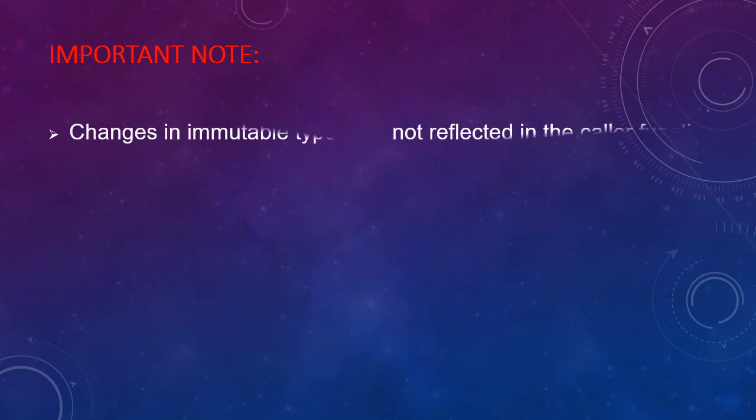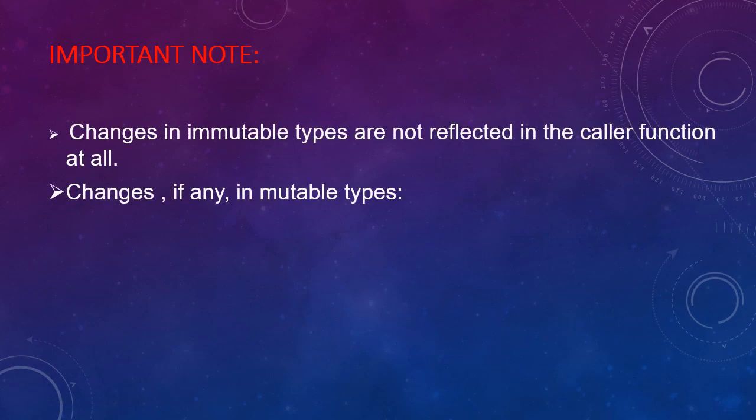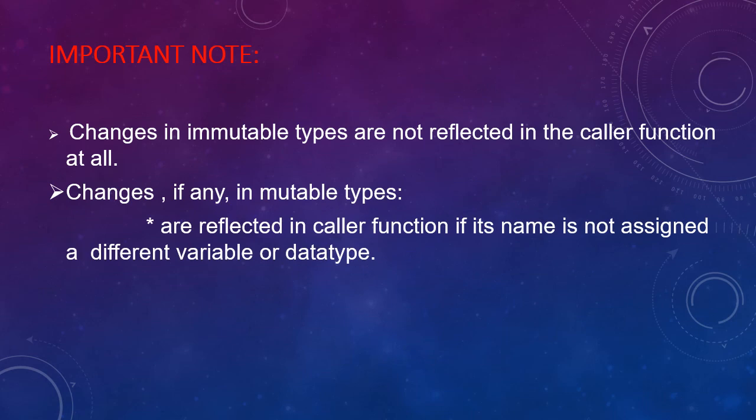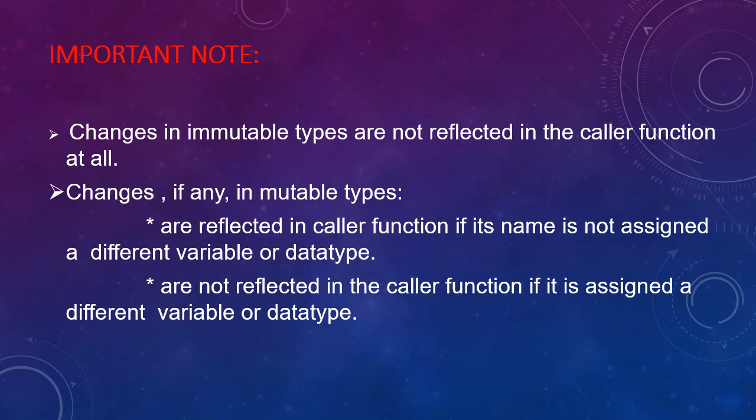Some important points are there. Changes in mutable types are not reflected in the caller function at all. Changes, if any, in mutable types are reflected in the caller function if its name is not assigned a different variable or data type, and are also reflected in the caller function if it is assigned a different variable or data type.